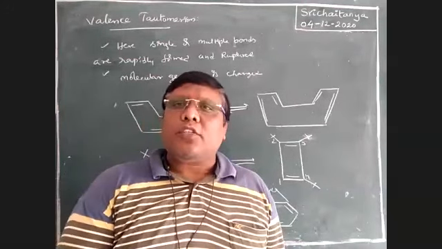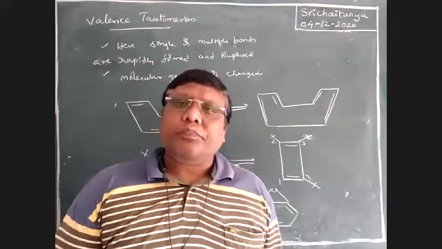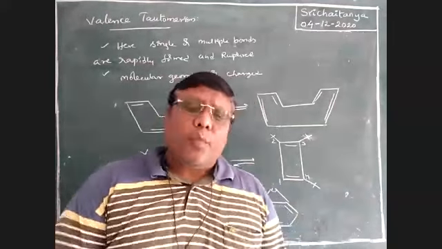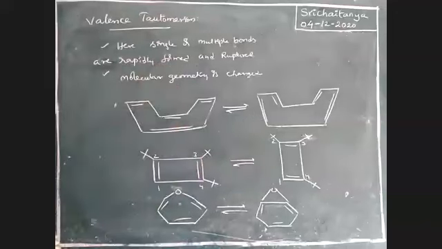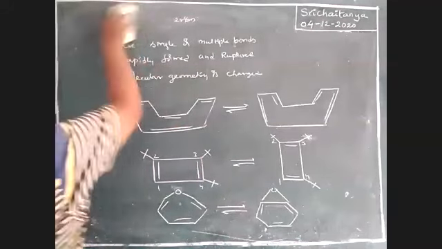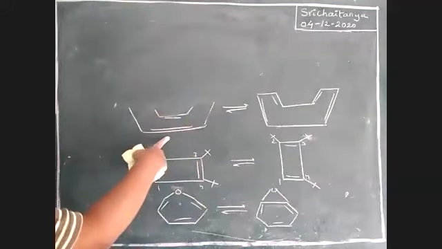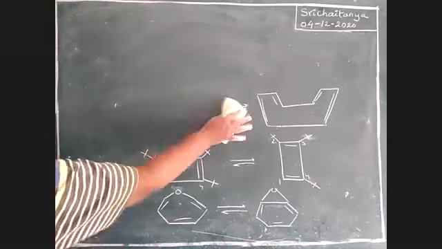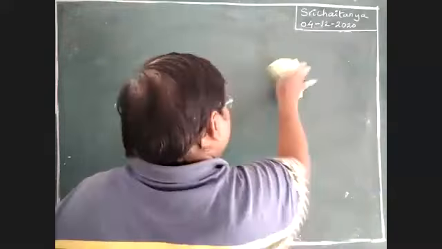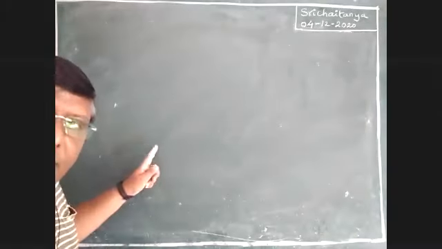One more tautomerism also there, boys, which is ring chain tautomerism. This is not very important, but it is one type of tautomerism. But ring chain tautomerism is important. These are also considered as tautomers, boys. So these structures are also considered as tautomers.